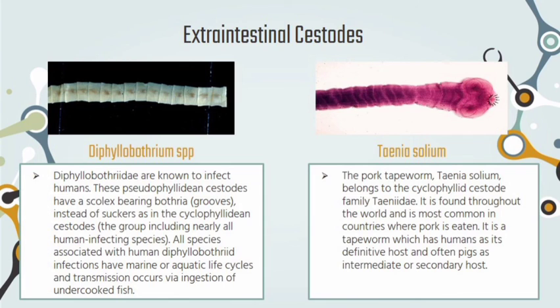Taenia solium, also known as the pork tapeworm, belongs to the cyclophyllid cestode family Taeniidae. It is found throughout the world and is most common in countries where pork is eaten. It is a tapeworm which has humans as its definitive host and often pigs as intermediate or secondary hosts. Taenia solium tapeworm infections can lead to cysticercosis, which is a disease that can cause seizures. Therefore, it is important to seek treatment when infected.